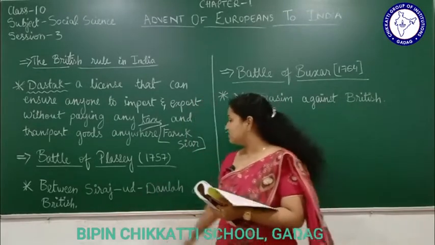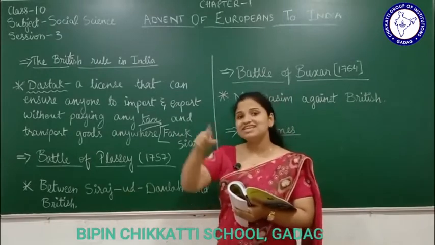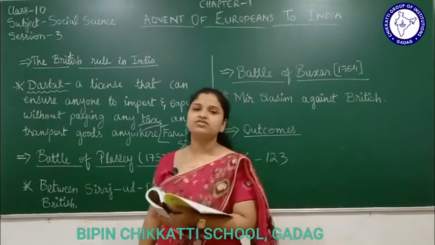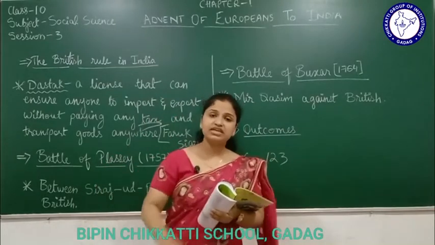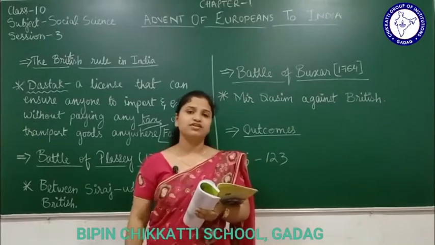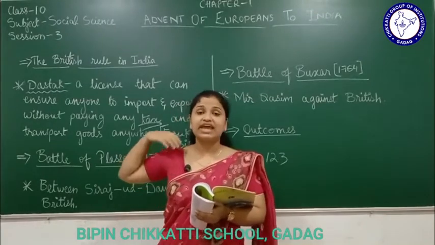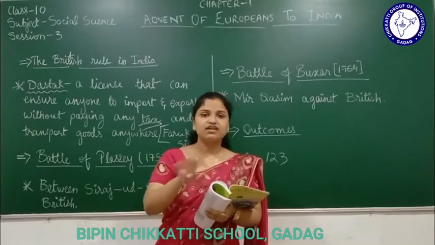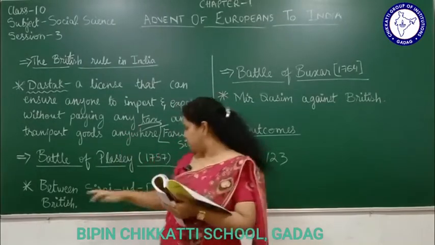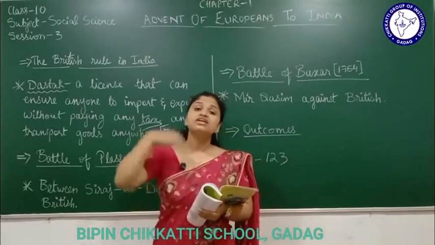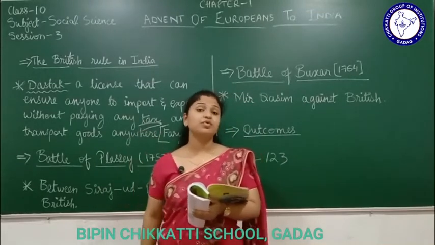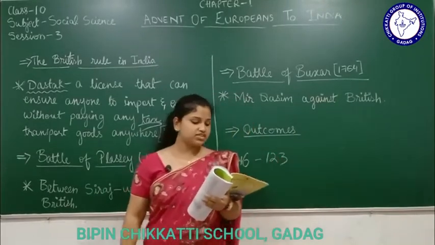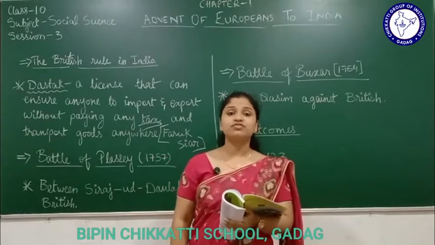For that reason, Siraj-ud-Dawla's military was there, no? Military head was there. Who was the military head? Mir Jafar. So what this Robert Clive did, you know? He told Mir Jafar, he gave him money and he told him to remain neutral during war. Neutral meaning not to harm the British army, or it's like unfair. You are working for Siraj-ud-Dawla. Your work is to kill the British army, but you're not going to kill the British army. Why? Because this Robert Clive had given him money. He asked him to stay neutral by offering him the post of Nawab of Bengal.